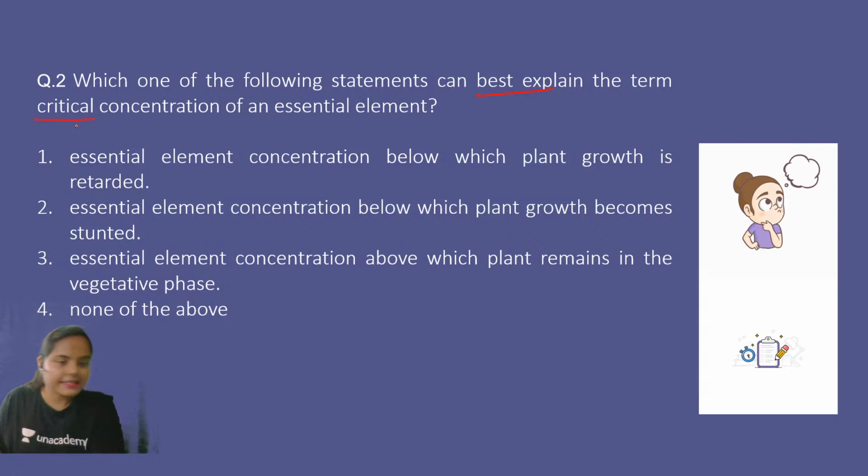Do not miss to follow it regularly. So Karthik is saying option number 4 is the right answer. Well, is it so? None of the above? How can all 3 different statements be the best explanation? Which one of the following best explains? That means the true or the correct statement. Let us start from option number 3. Essential element concentration above which plant remains in the vegetative phase? No. Below which plant growth becomes stunted? No. Below which plant growth is retarded? Yes. A reduction in 10% of the plant weight. So that was the definition for the critical concentration. Option number 1 is the right answer.